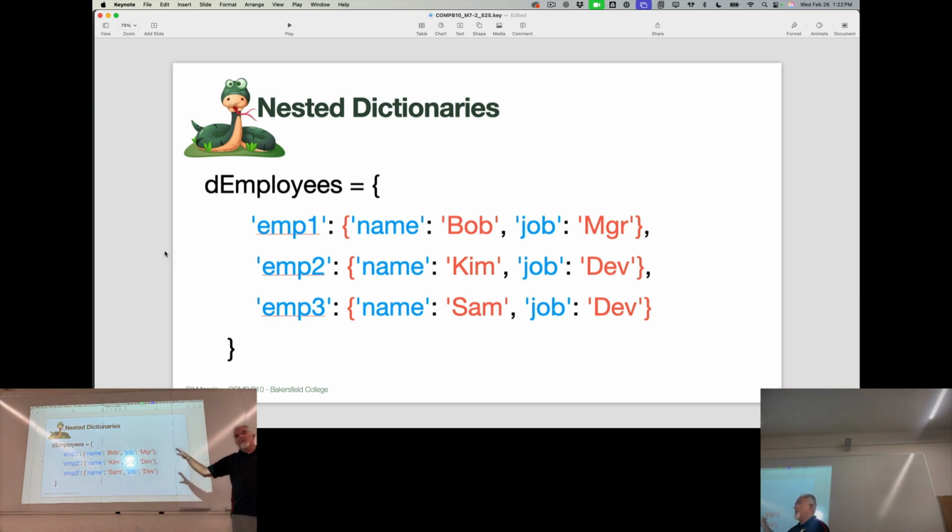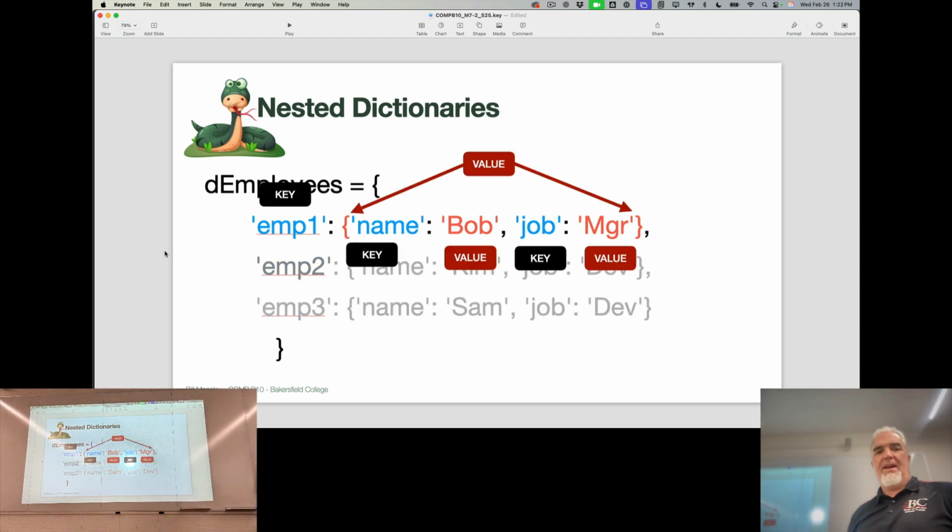Now remember, the keys are going to be strings. The keys are always strings. Here in blue, string is the key. A value can be anything. So in this case, the value is an employee. So looking at it another way, if we have those labeled, EMP1 is the key in the main dictionary, and the value is the inner dictionary. And inside that dictionary, we have a key and value, key and value.